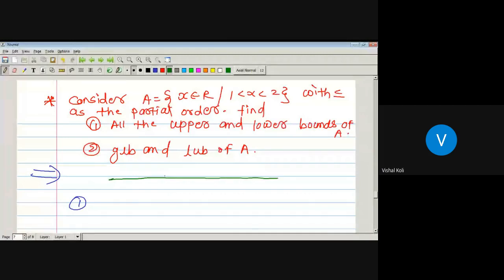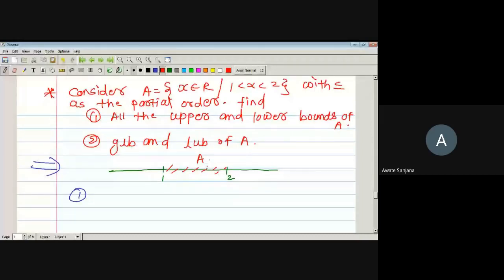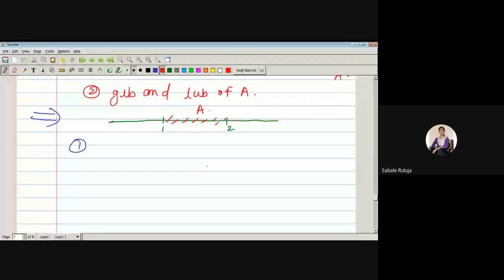Somewhere here is 1 and here is 2, and in between these, this will be set A. So what are the upper bounds of A? 2 to infinity. Yes.